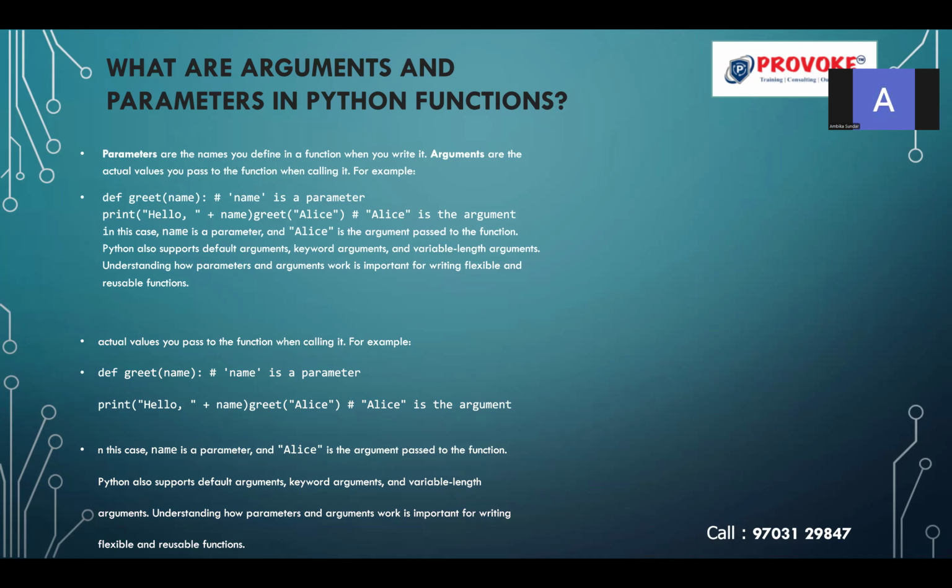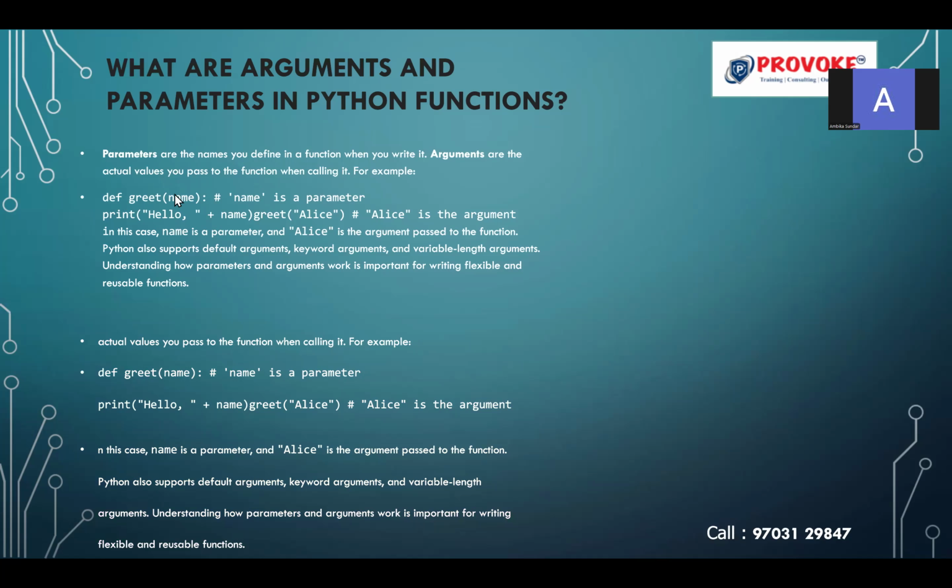What are arguments and parameters in Python functions? Parameters are the names you define in the function when you write it. When you write a function, that is when you give the parameter. Arguments are the actual values you pass to the function when calling it. Whenever you call that function, whatever values you pass for the parameters are called the arguments. For example, def greet of name. In this, name is a parameter. Print hello plus name. This is the function body. I am calling this function greet with the alias value.